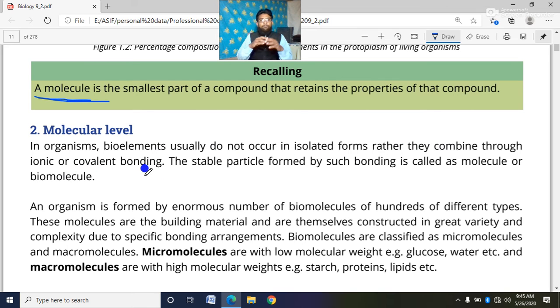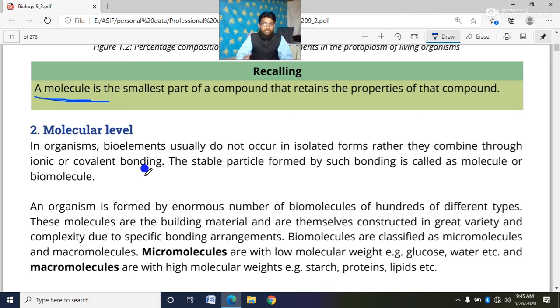Dear cadets, in living organisms, in living things, the bioelements do not occur in free form. They are bonded with each other, combined through ionic or covalent bonding. Ionic bond and covalent bond, these are the types of the bond.